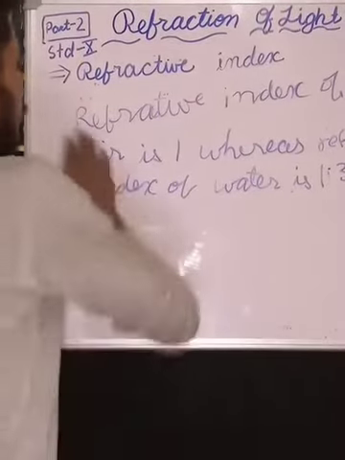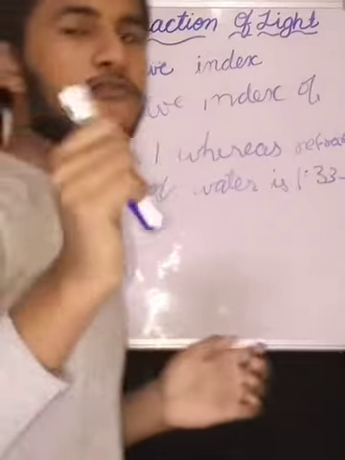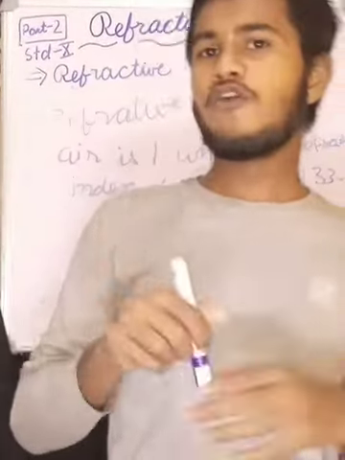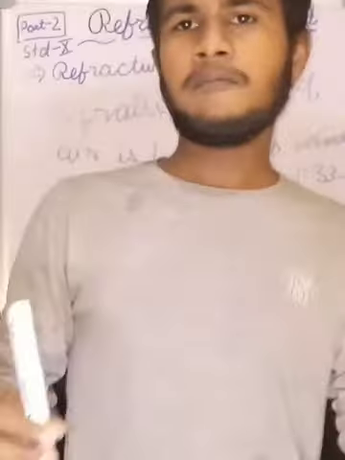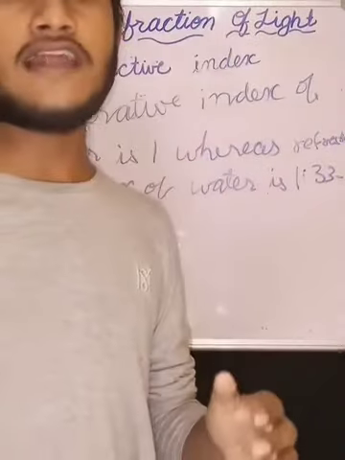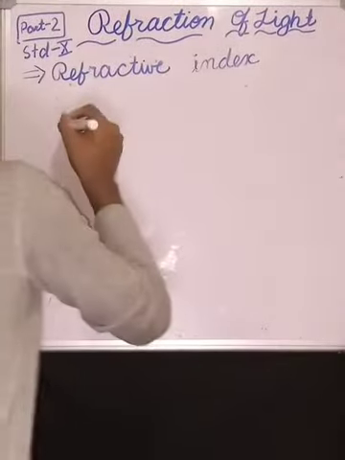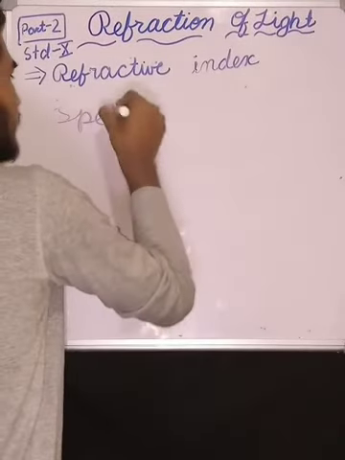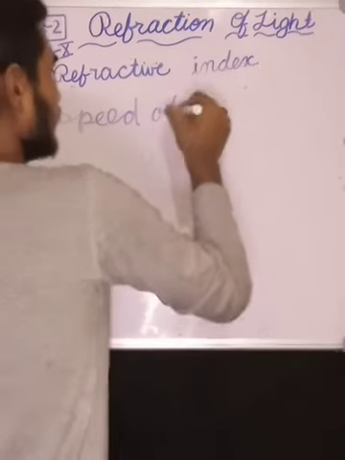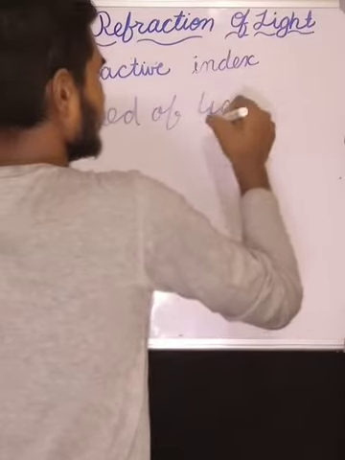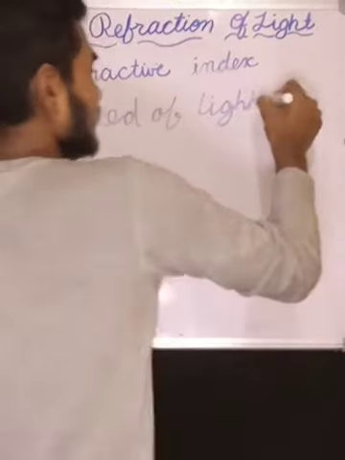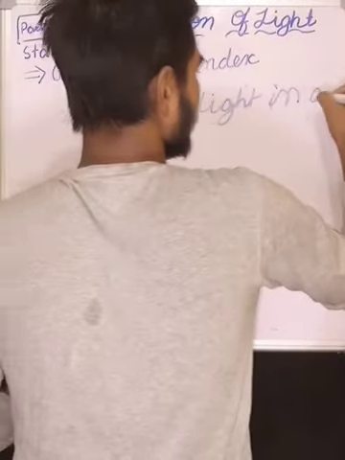Now let us prove it. We know that the refractive index is the speed of light in a medium with respect to the speed of light in another medium. Let us see here. Speed of light in air.